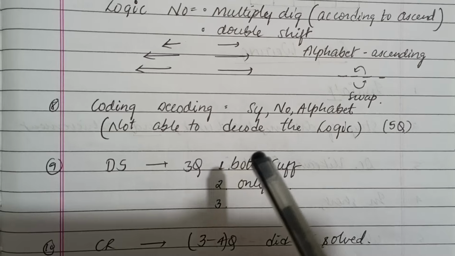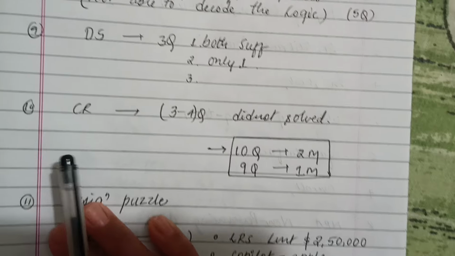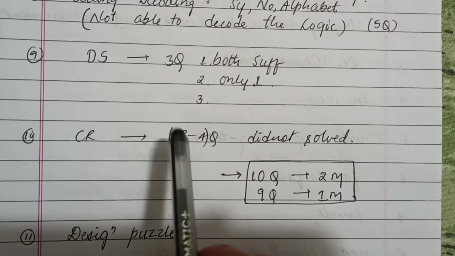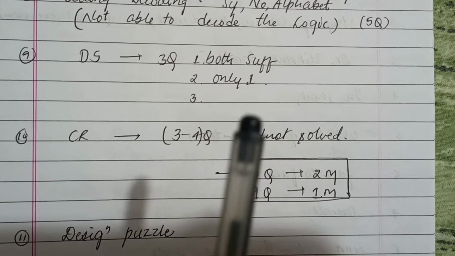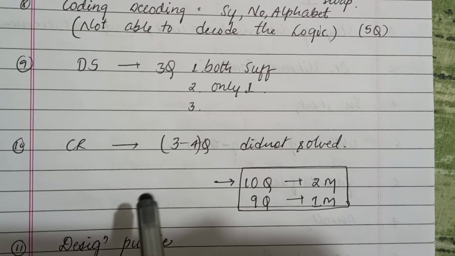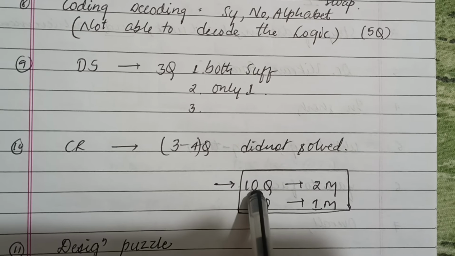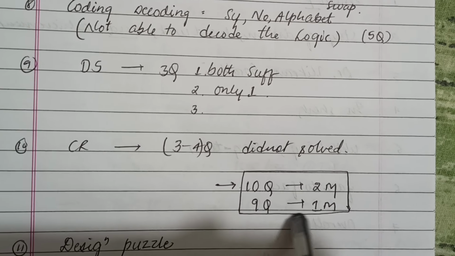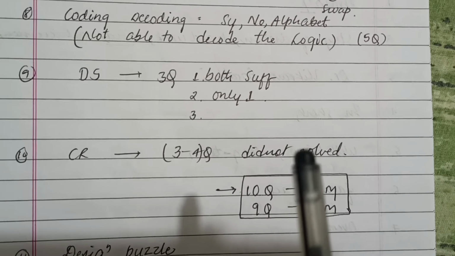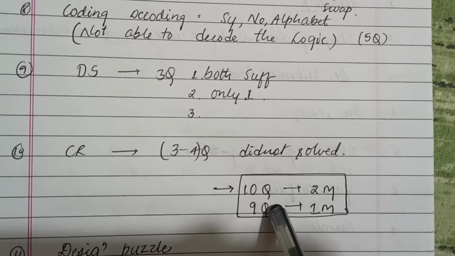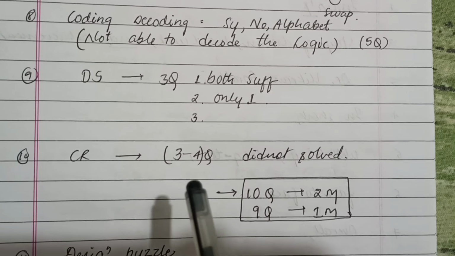So do let me know what was the answer. And there were some critical reasoning questions, I didn't even read this and didn't solve this. Okay, so overall in the reasoning section I attempted 10 questions from 2 marks and 9 questions from 1 mark. I hope I maintain my accuracy in the reasoning section because I didn't get panicked in the reasoning section.